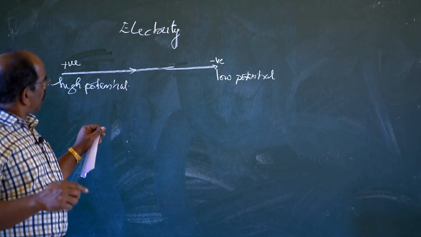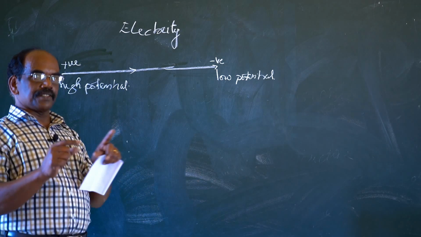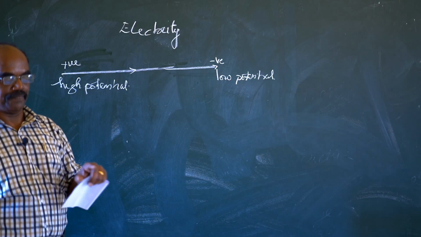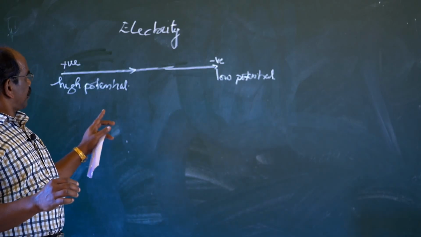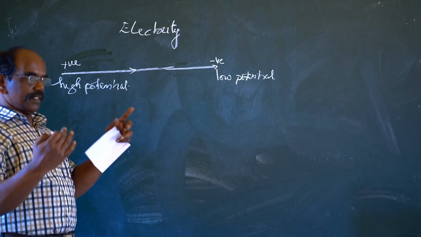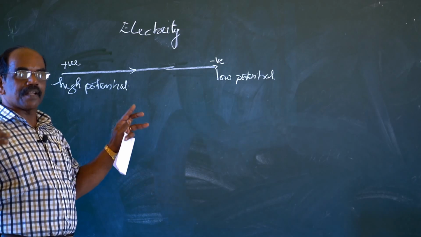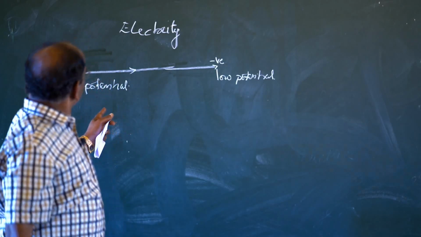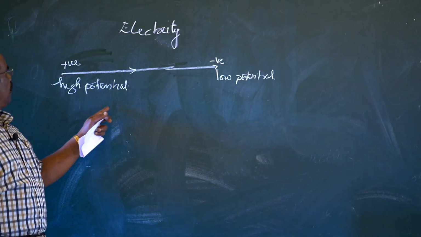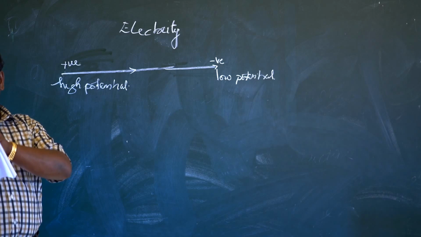So let us analyze a simple electric circuit. All of you know, I think, but just explain what you mean by a simple electric circuit. For this electric circuit, we need four components.